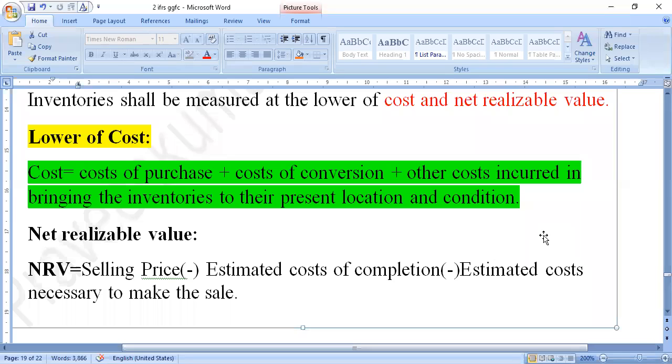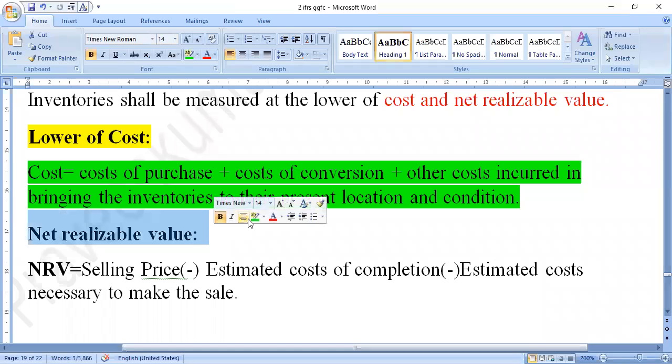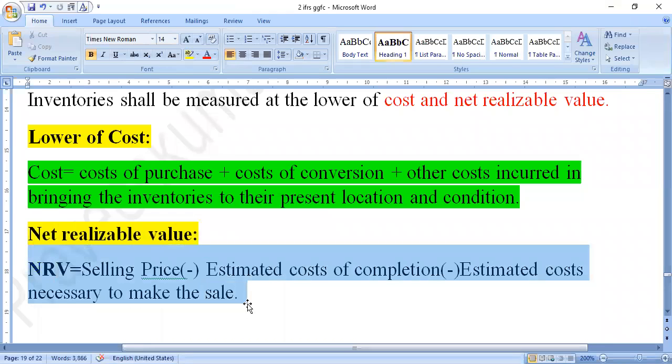How are we measuring? We are measuring the inventories on two bases. The first one is the cost basis; here is the formula of the cost. And the second one is the net realizable value.